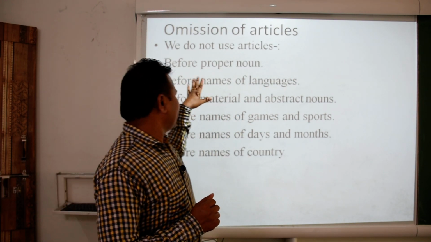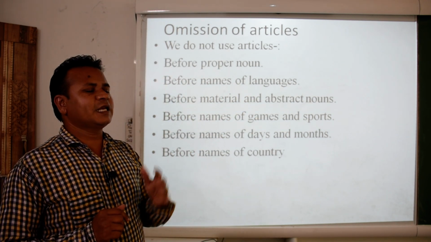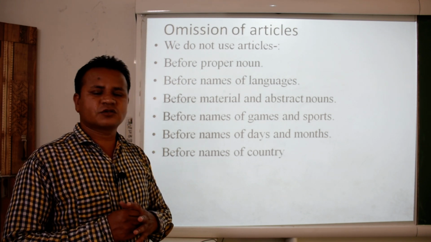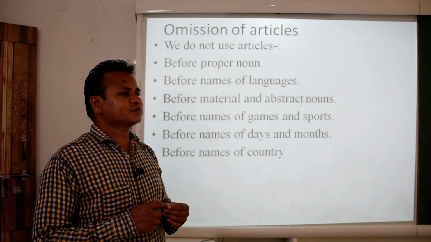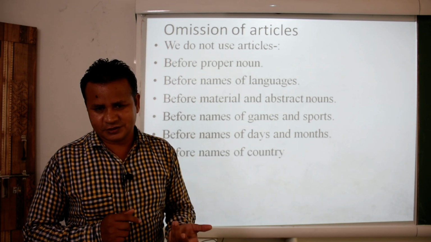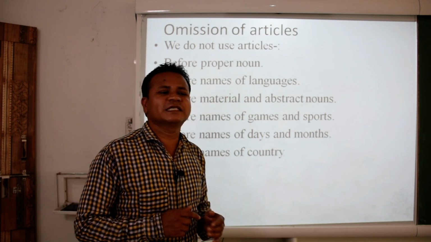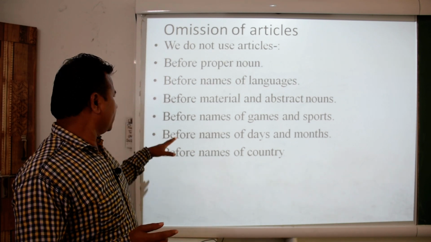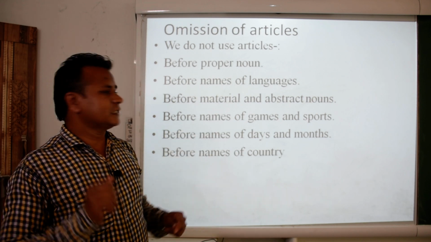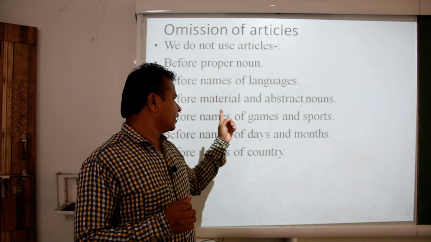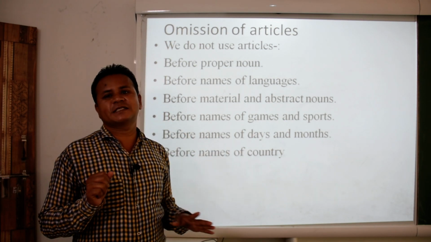Next, before names of languages. Yes, there are many languages. Before languages also we cannot use an article, like he can speak English or he is speaking English. Before English we cannot use an article. Next, before material and abstract nouns, before names of games and sports, before names of days and months.